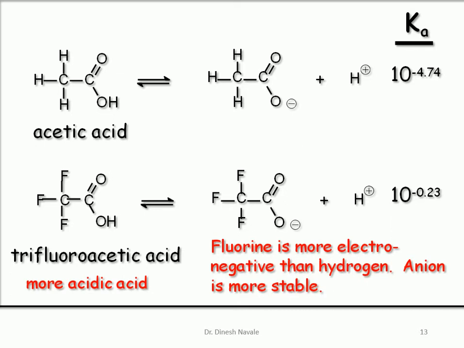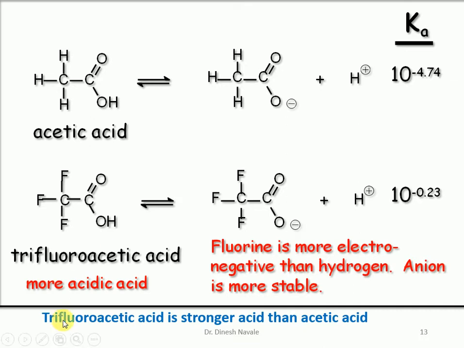So fluorine is more electronegative than hydrogen, and the anion is more stable. That's why trifluoroacetic acid is more acidic than acetic acid due to the greater electronegativity of fluorine. Indirectly we can say that trifluoroacetic acid is a stronger acid than acetic acid.